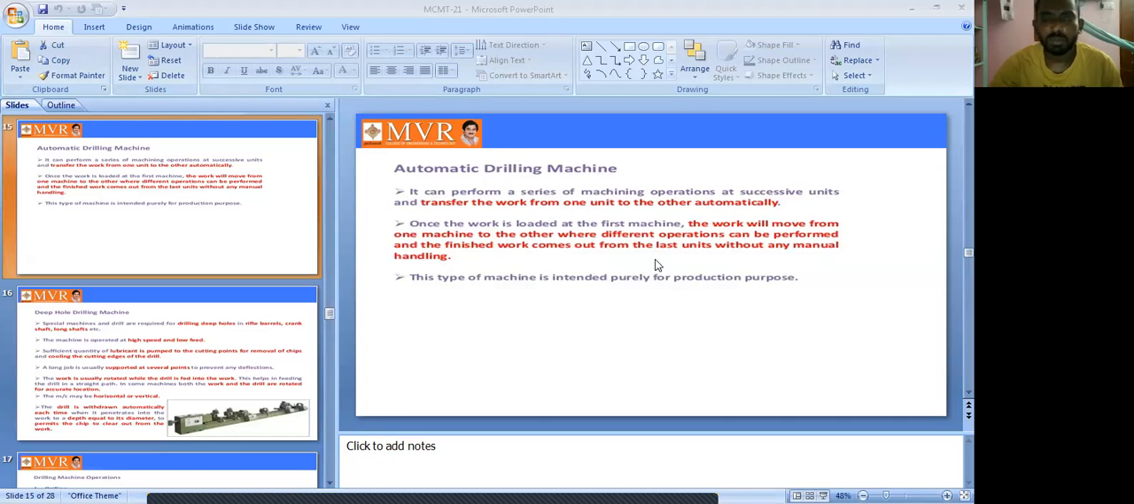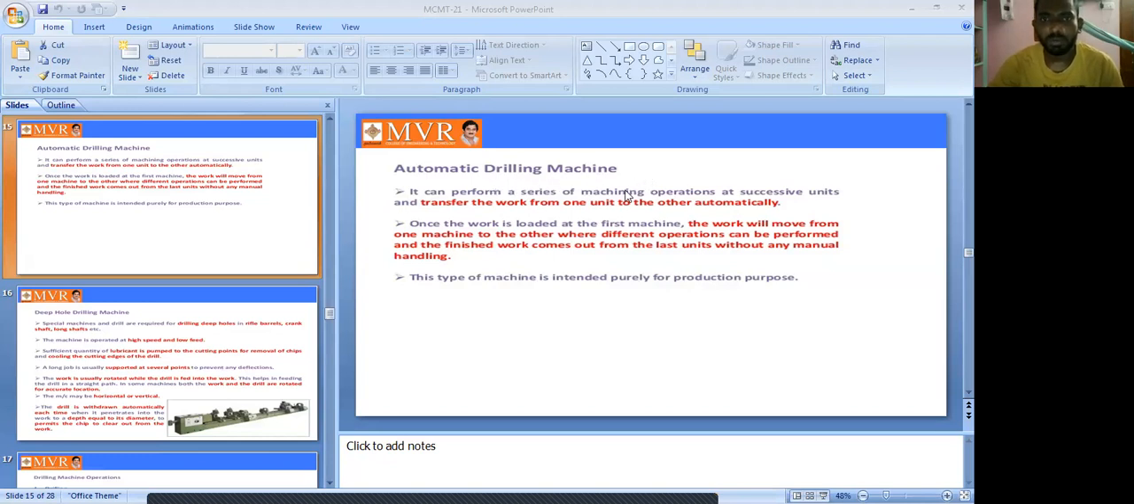Today we will discuss different types of drilling machines. In your previous lecture, we discussed a few topics on types of drilling machines, but in today's class we will continue that. So today we will discuss automatic drilling machines and other classifications also. First of all, what is an automatic drilling machine?